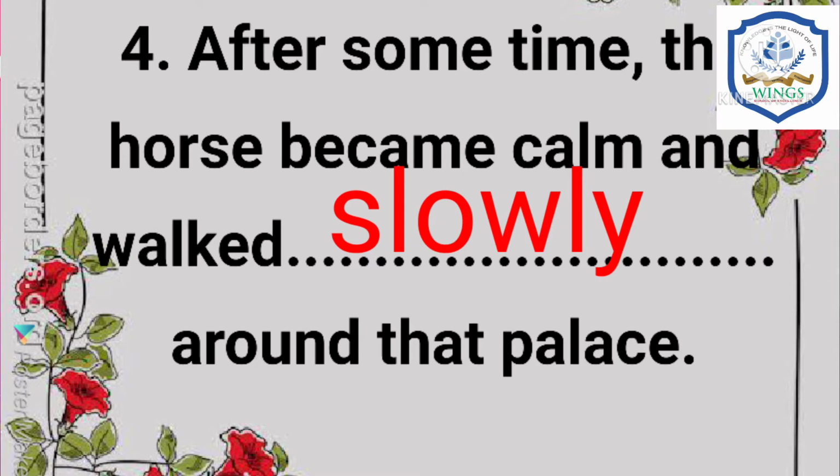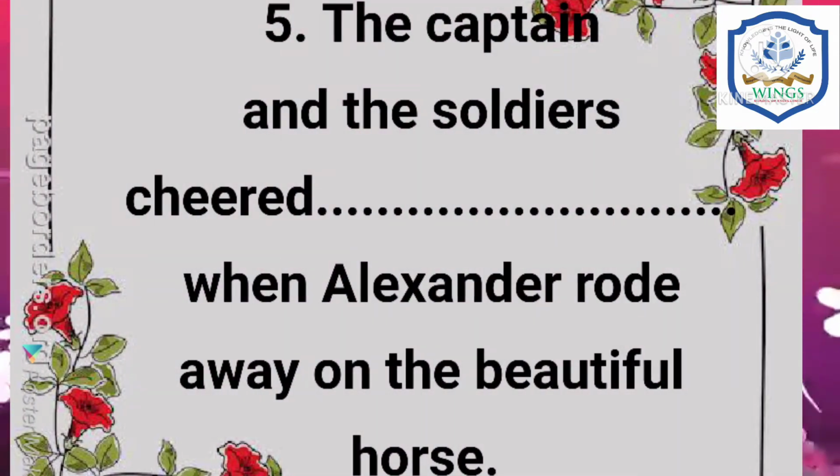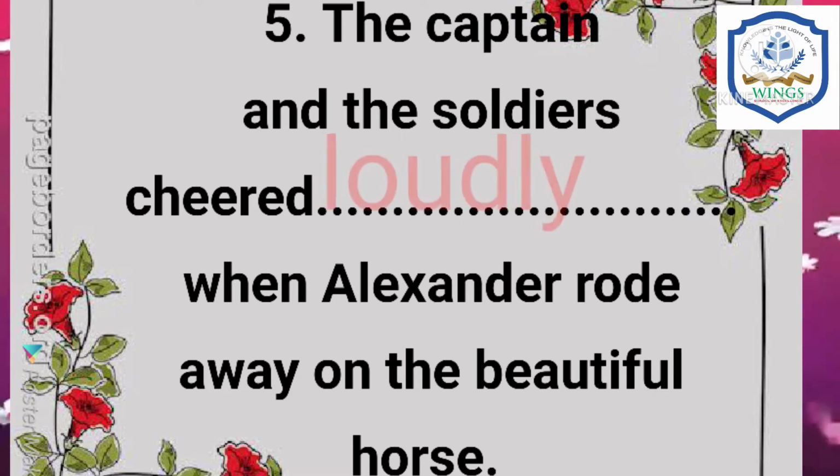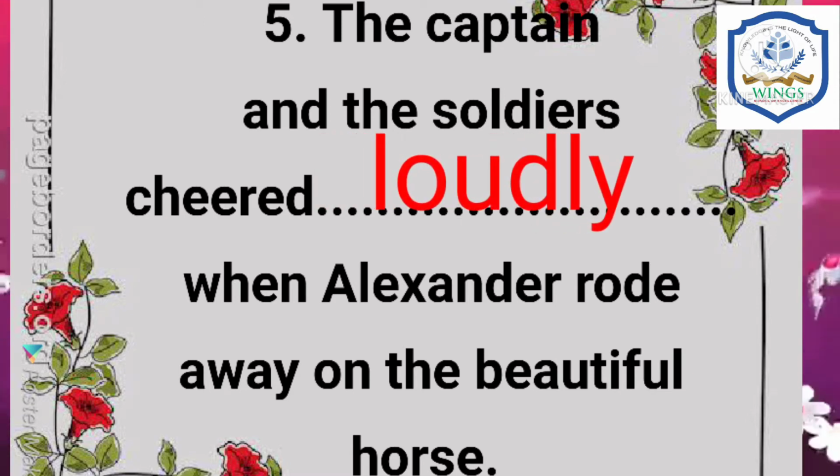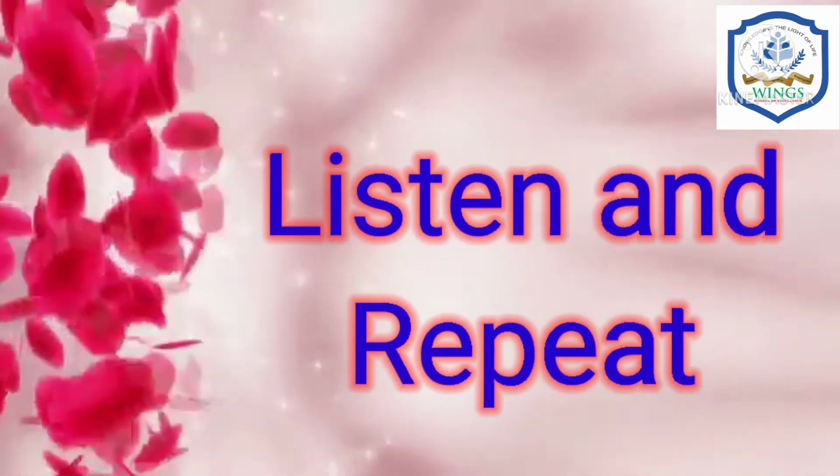And the last one is, the captain and the soldiers cheered dash when Alexander rode away on the beautiful horse. What should come here? Yes, loudly. The captain and the soldiers cheered loudly when Alexander rode away on the beautiful horse. Okay? Now let's go to the next.